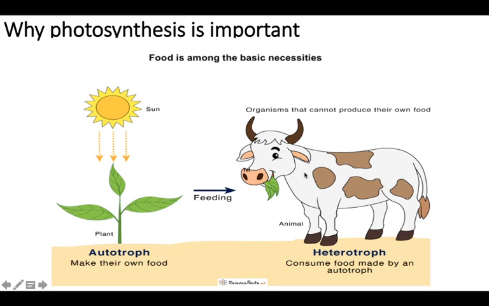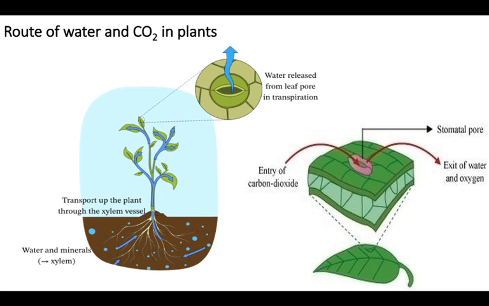food. Animals use it as fodder, then they produce milk or meat, and then that is utilized by us. So such groups are called heterotrophs. They consume food made by an autotroph. So what is an autotroph? Plants are autotrophs.